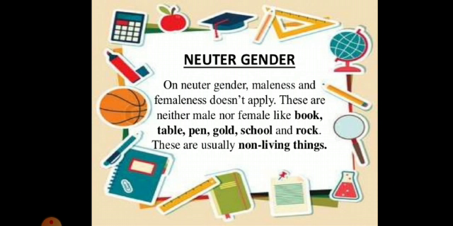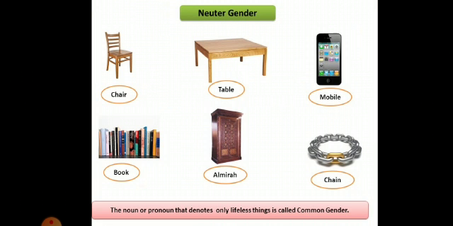Similarly, we have some other examples written over here, like table, pen, gold, school and rock. All these are lifeless things and they have no gender. We cannot say whether they are males or females. These are non-living things, and that is why they are coming under this category of neuter gender. So children, here are some pictures which will help you to identify these examples in a much better way.